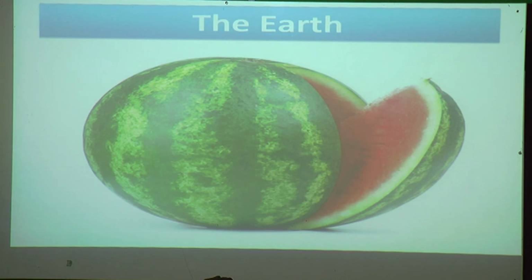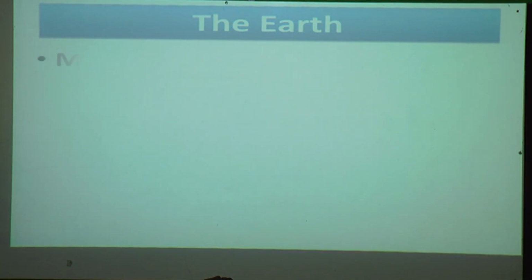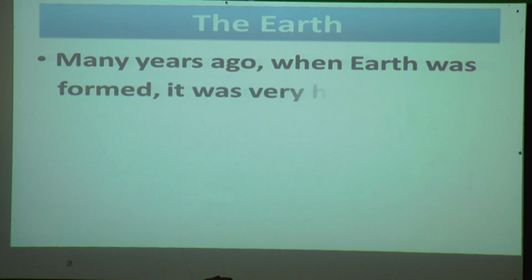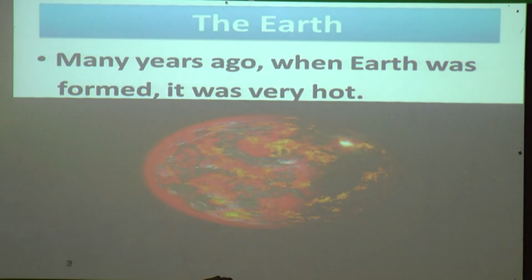Like this, our Earth has different covers inside it. We'll see which are those. Many years ago, when the Earth was formed, it was very hot.